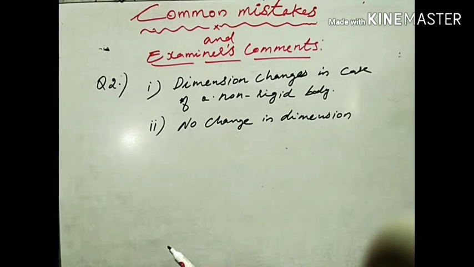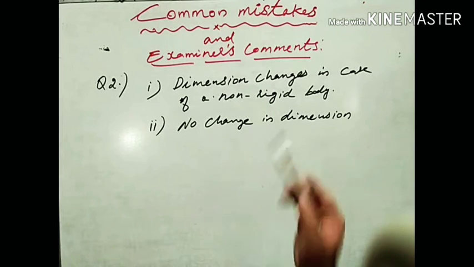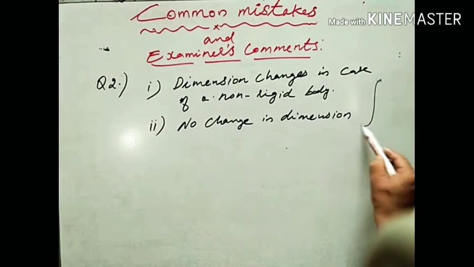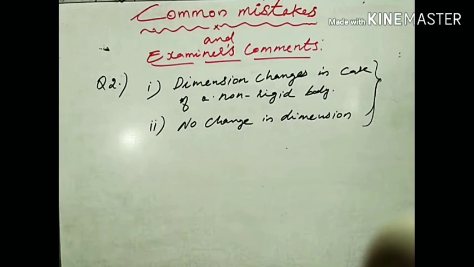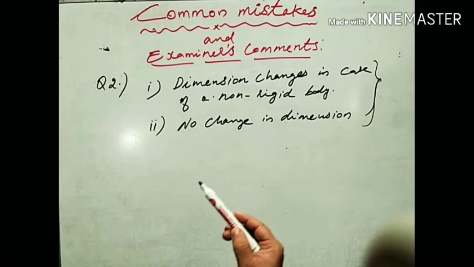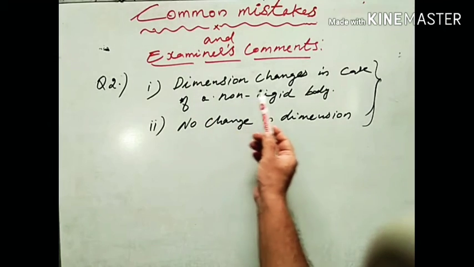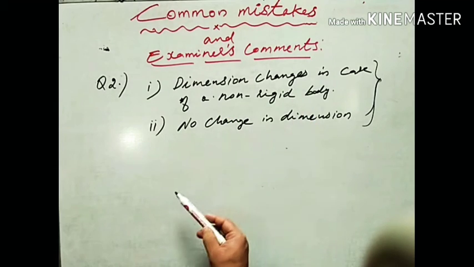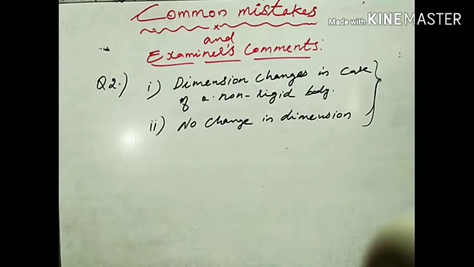But what about a rigid body? How does a force affect a rigid body? No change in the dimensions. So this is the correct way of answering the question. Force brings about change in the dimensions in case of a non-rigid body, and there is no change in dimensions in case of a rigid body, because a rigid body is very strong. Alright. So what are the examiners' comments here?